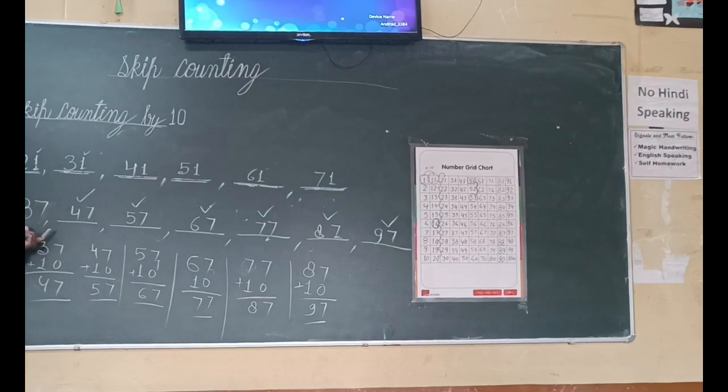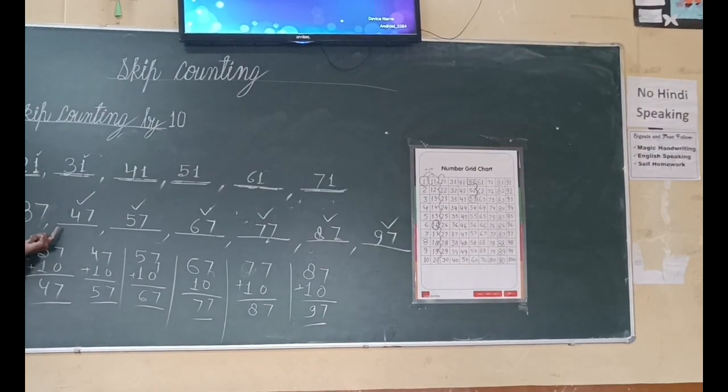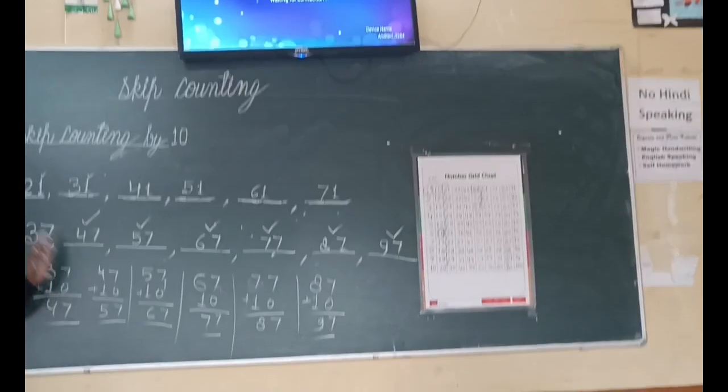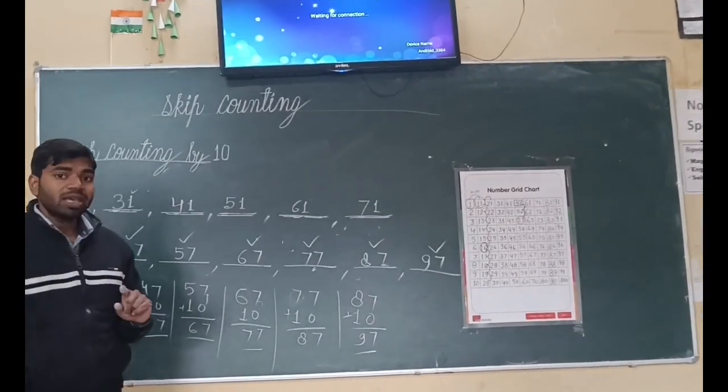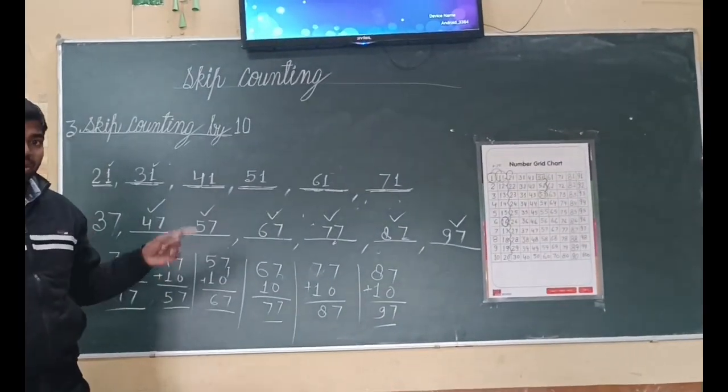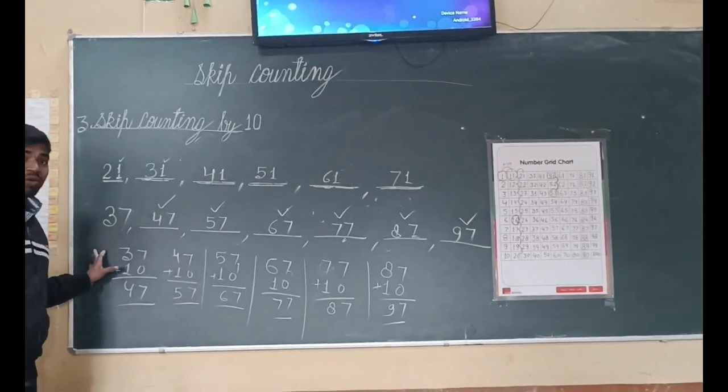Okay, so we can also use this method, it is a shortcut. Means if we skip count by 10, we can change only the tens number. Okay, I hope you have understood this.